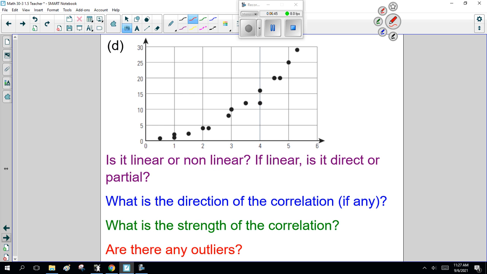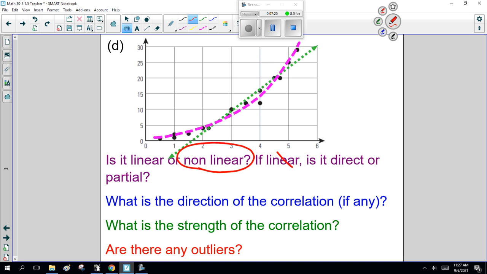Now, let's do one more. Now, example D. Is it linear or nonlinear? That you have to be careful about. If you look at it closely, try drawing a line, going, no. Now we can argue about it. Maybe it's a straight line here with some outliers. Maybe. But honestly, the more I look at this, the more I go, curve. So it's nonlinear.